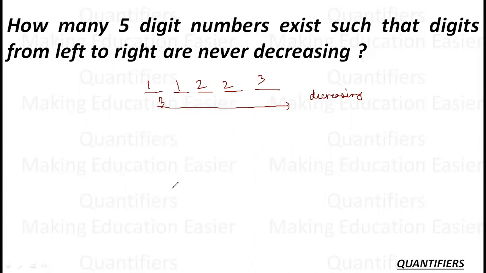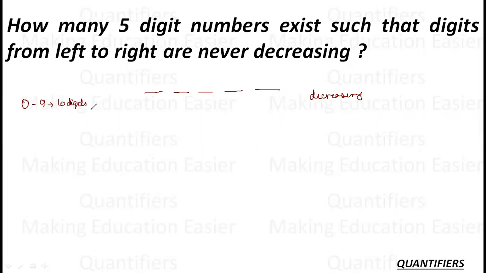So the only basic thing I need to understand here is that it is a non-decreasing system. The digits can be equal. Now, this is one thing I have understood. Now, how many digits do I have? 0 to 9. I have 10 digits, right?